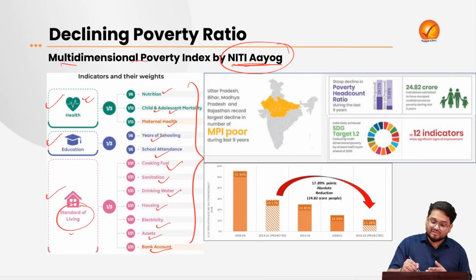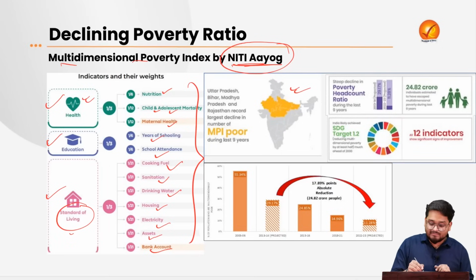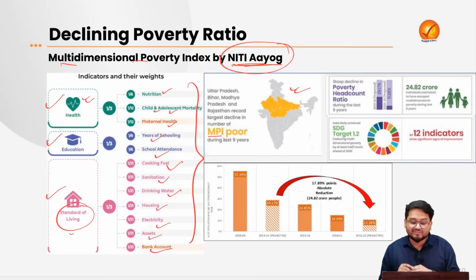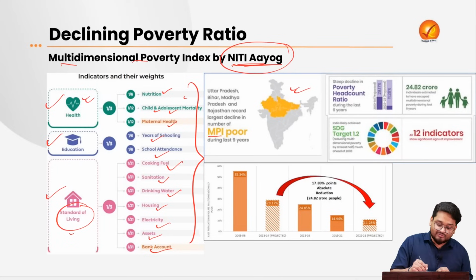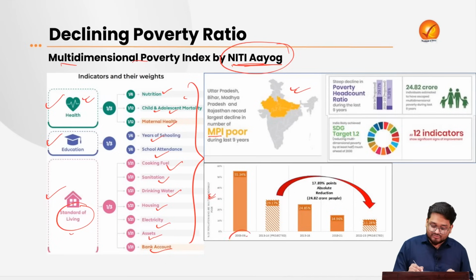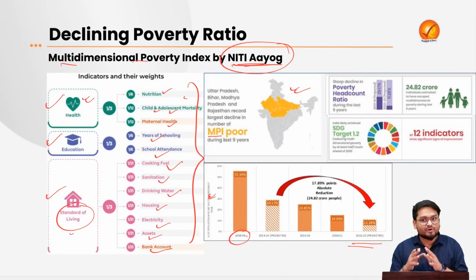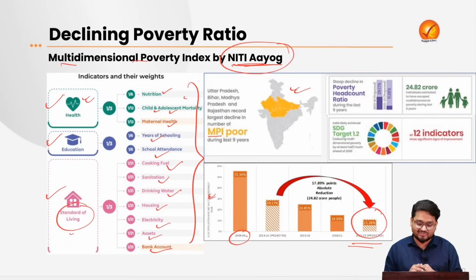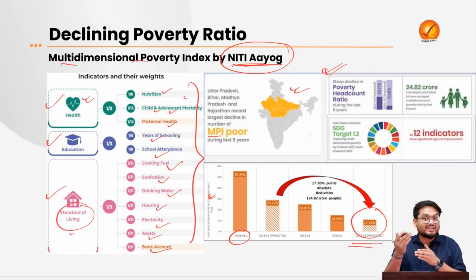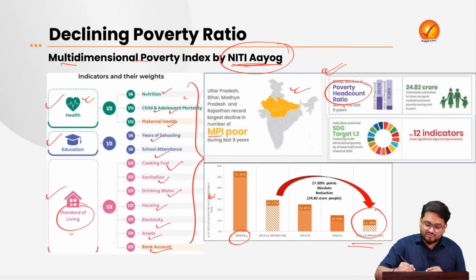And as we can see here, these are the individual states in the country with the highest amount of multidimensionally poor populations, or populations lacking at least one of the indicators. But it is a good thing that from 2005 to presently, the number of multidimensionally poor individuals is estimated to have declined to around 11.28%. And there is a steep decline in the overall absolute poverty level, that is the poverty headcount ratio, or the number of poor individuals in the country, as we can see here.